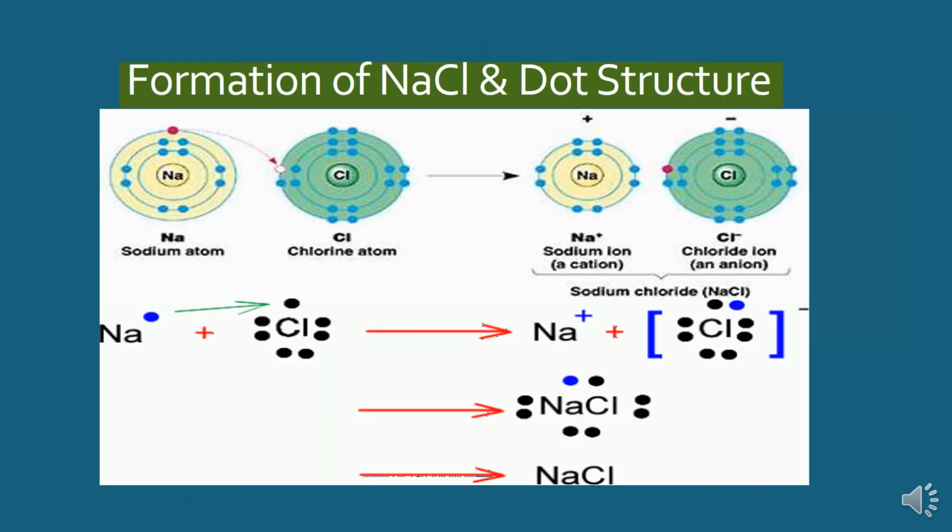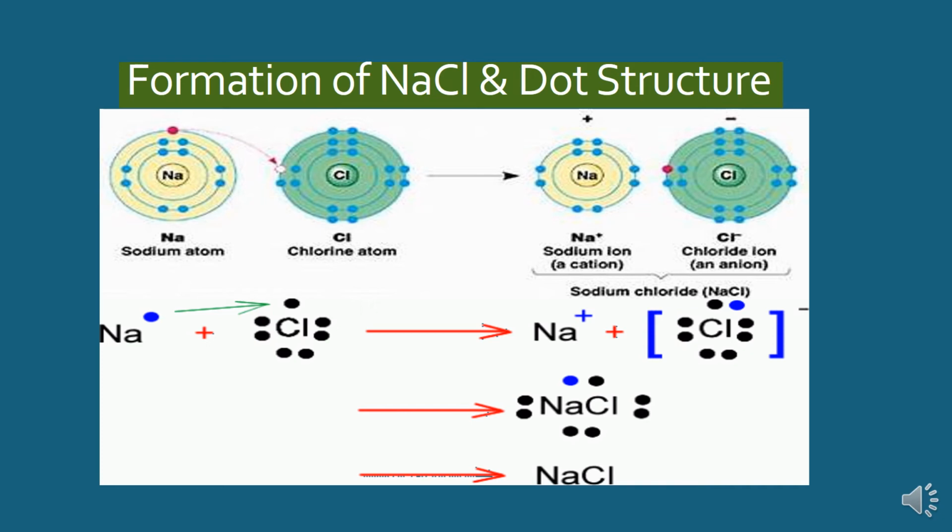Now we can understand the formation of sodium chloride with the help of dot structures. Sodium with one electron in its valence shell 3s, that is 3s1, is represented by sodium with one dot, as you can see here. Chlorine, having 7 valence electrons, can be shown like this as a dot structure. Sodium needs to lose the only electron present in its valence shell.